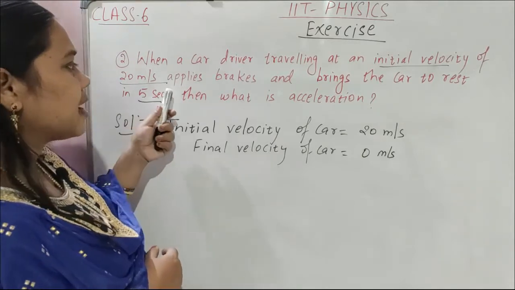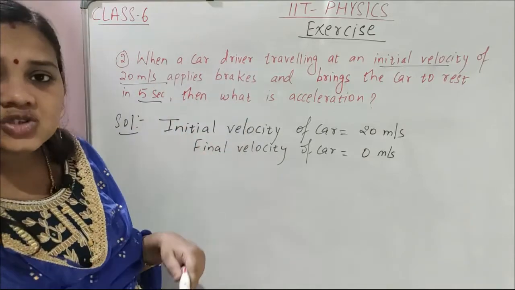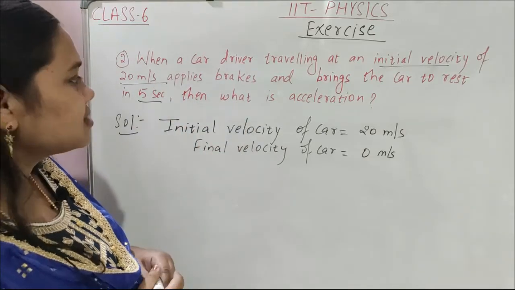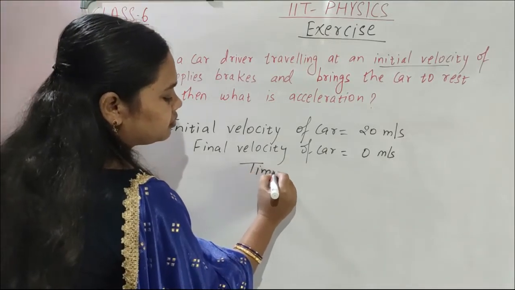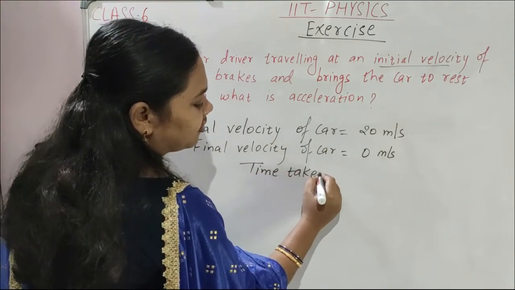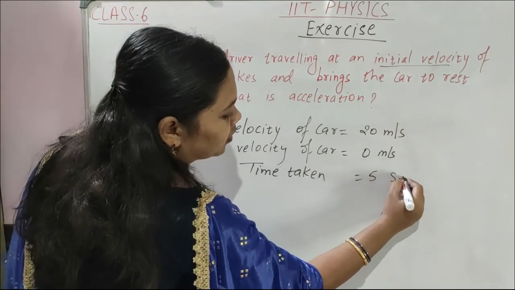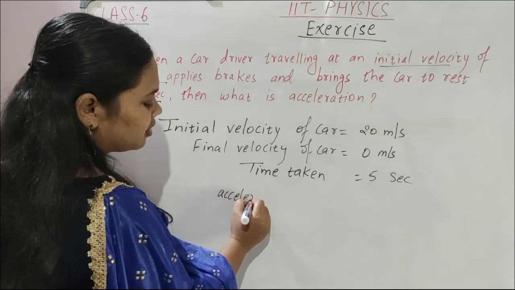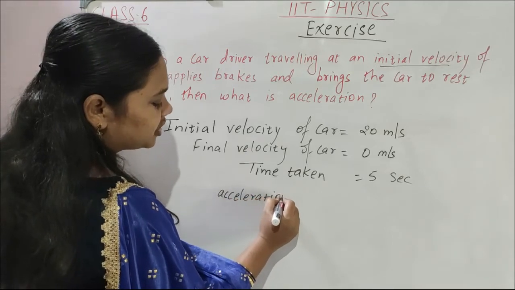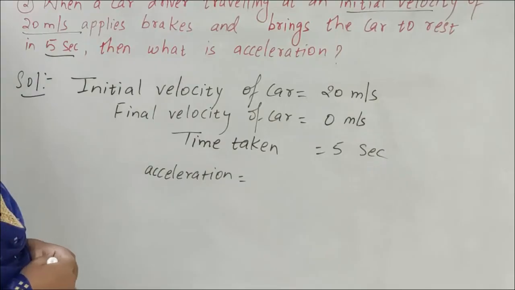So here also the car applies brakes and comes to rest, so its final velocity is 0. The time taken is 5 seconds. Now you have to find the acceleration. What formula do we have?